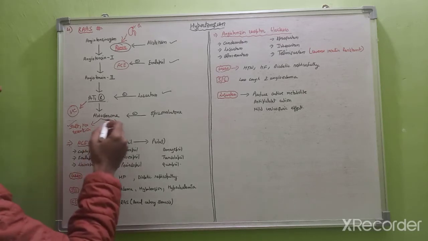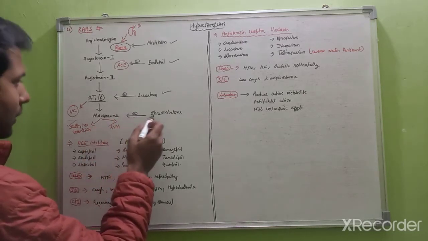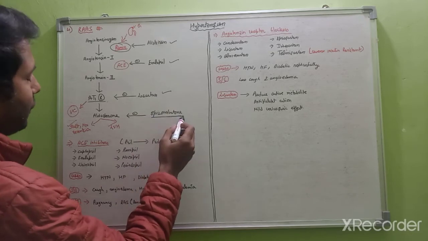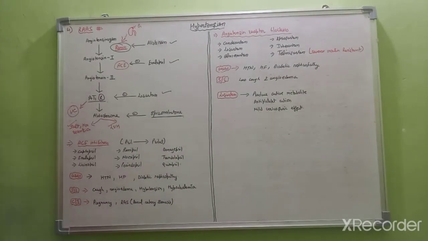And we have aldosterone inhibitors like spironolactone. So let's get started with the drugs one by one.